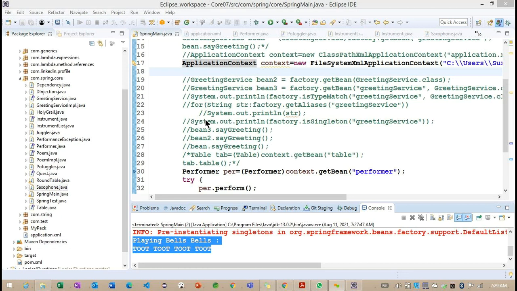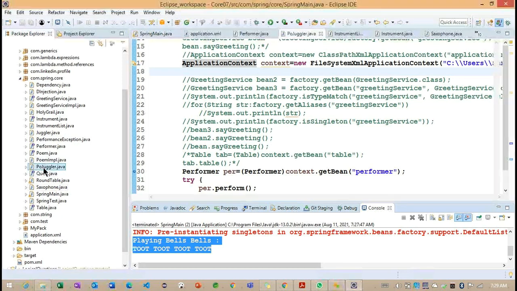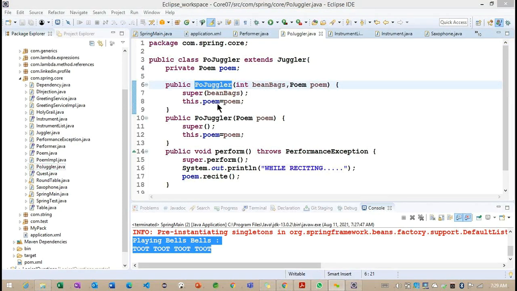Basically, the difference I am going to provide here: constructor injection is for a mandatory purpose, because whenever we are providing the object information as a parameter here, without those object parameters, we are unable to create an object here. So for example, go to the last class example. So what we added here, now you can see, this is a constructor, and this constructor is expecting two parameters here. What are the two parameters? The first one is expecting a bean bag, and another one is expecting one object reference here, the poem object reference here.